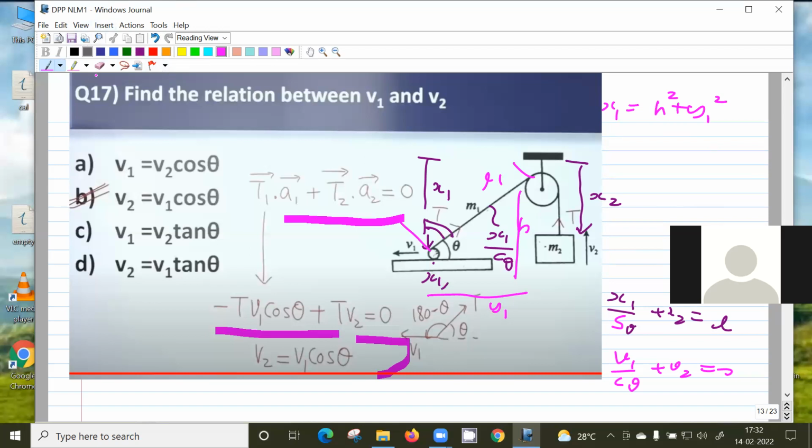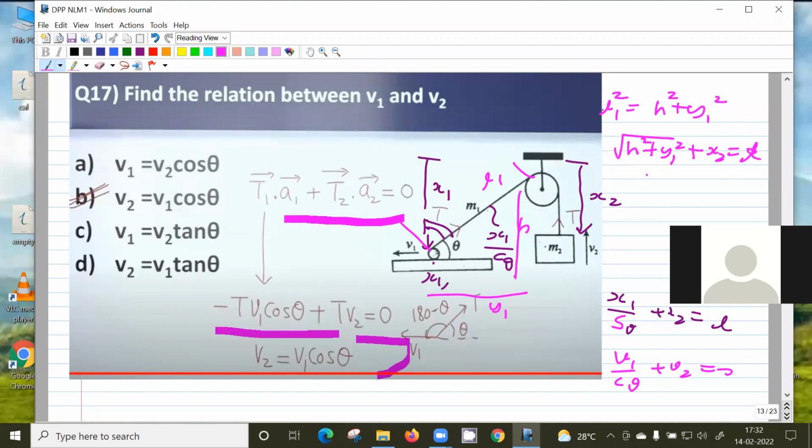X1 is not going to change, so you can just forget x1. So L1 will be the square root of h square plus y1 square, plus this length x2, equal to the length of the string.